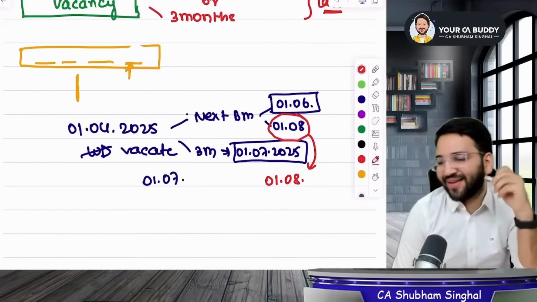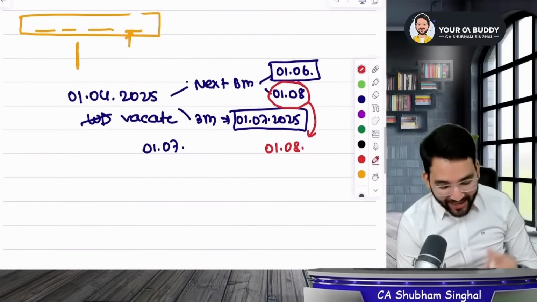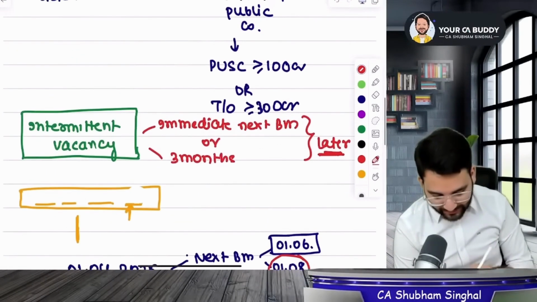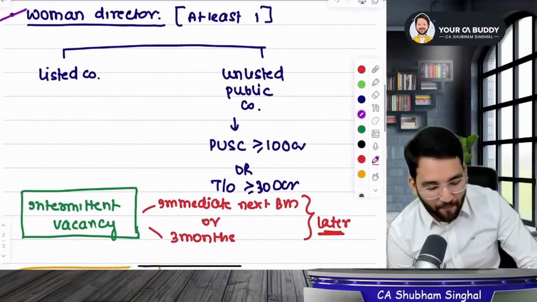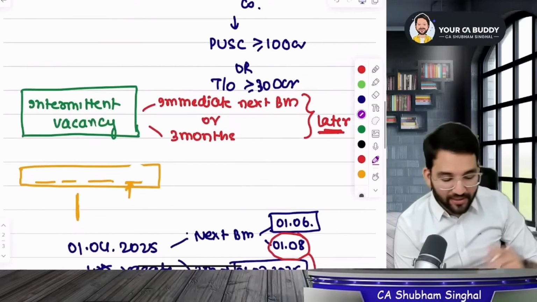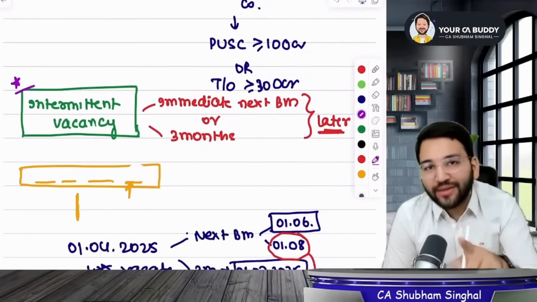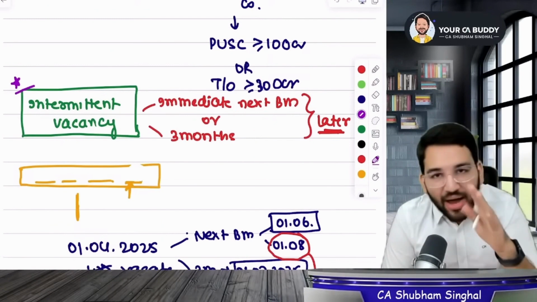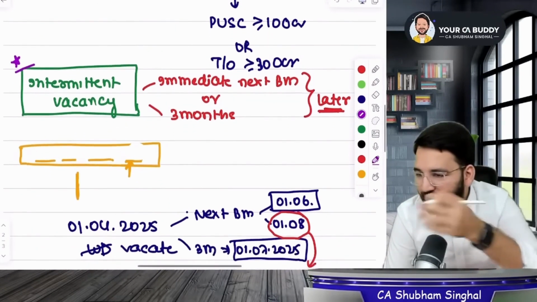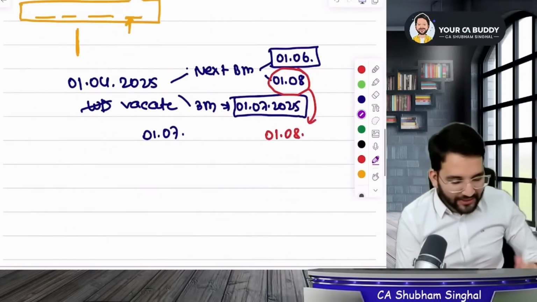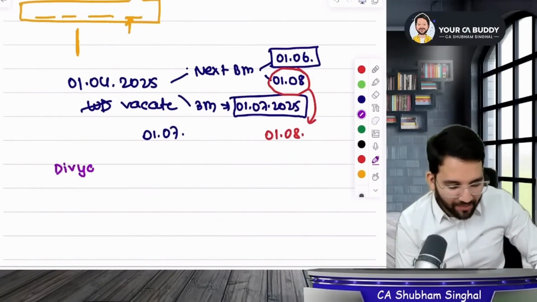Okay guys. So did you guys understand this concept properly? Thus, whichever is later is a very important provision. There are high chances that MCQ will be made on this provision. It will be based on intermittent vacancy. If it becomes vacant, then immediate board meeting or 3 months, whichever is later. Or else, do you know what will happen? For example, like in this chat, let's say, so who is this girl? Divya, like she is in this chat now. What will she do? Pay attention.